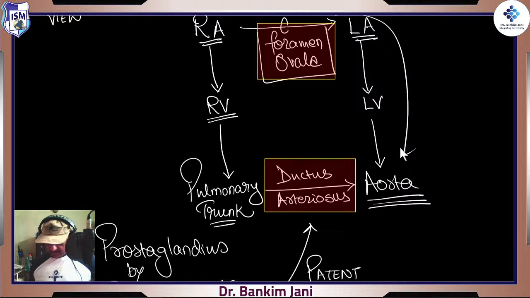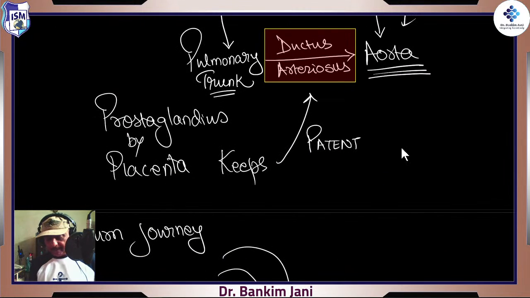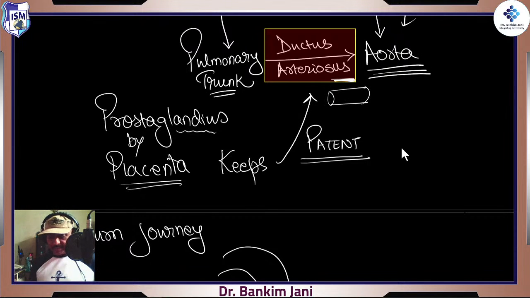All right. Now this ductus arteriosus, there is a control. That control is in the hands of the placenta. The placenta will release prostaglandins, and these prostaglandins will keep on telling the ductus arteriosus, remain open, remain patent, right? You can't sleep, remain active. So the ductus arteriosus will say, okay, because this is coming from headquarters, right? So I need to work, so it will remain patent. It will remain intact. That means the channel would remain established between the pulmonary trunk and the aorta.